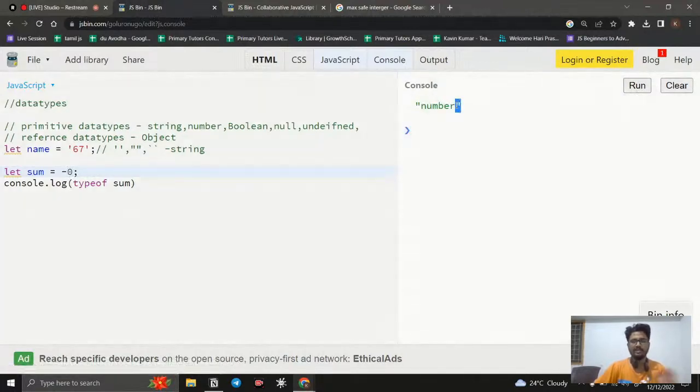Everything is a number, no matter whether decimal or integer. In JavaScript, it's simply a number. Don't say we have floats, integers, and those things; we have numbers only.